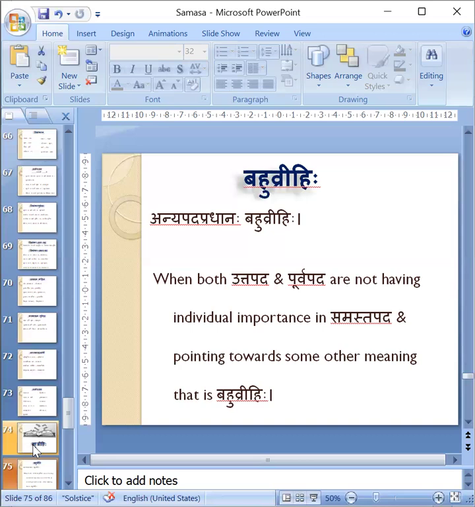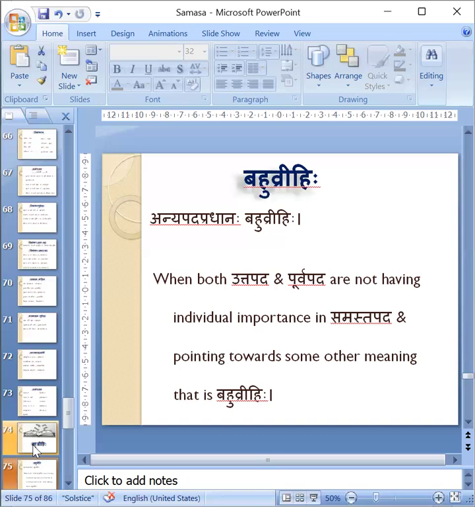Then coming to the second one, that is Karmadharaya Samasa. Karmadharaya means Visheshana Visheshya. The adjectives as well as nouns will be joining here. What all the Visheshanas we have learnt last class? Visheshanas means anything which is explaining the noun. Those Visheshanas will have the same linga, vibhakti and vachana.